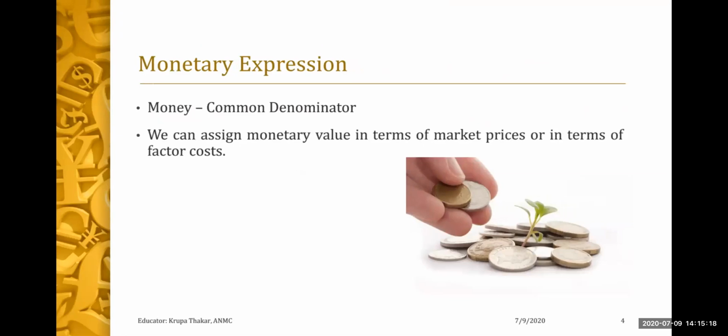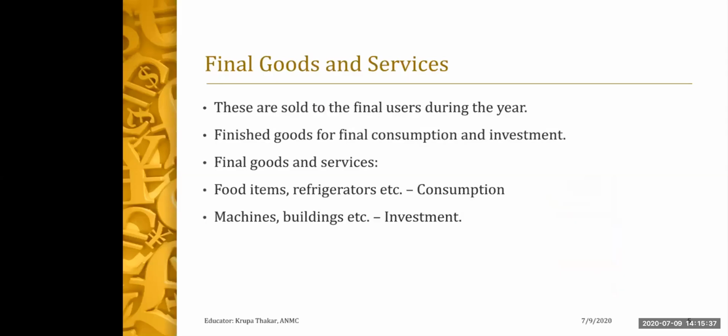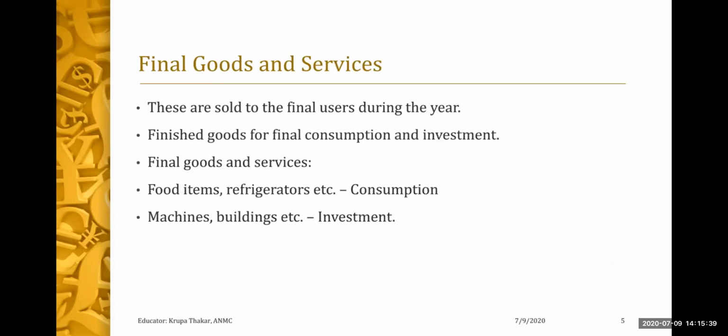Now, as we all know, the common denominator for calculating national income is money, and we can assign monetary value either in terms of market price or in terms of factor cost. So when we say factor cost, it means all the costs which are involved for the factors of production.